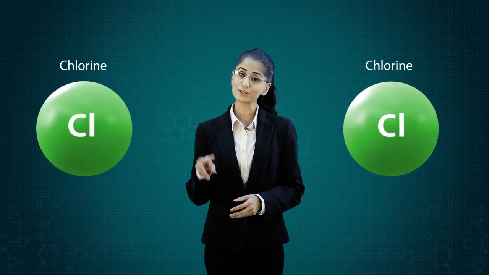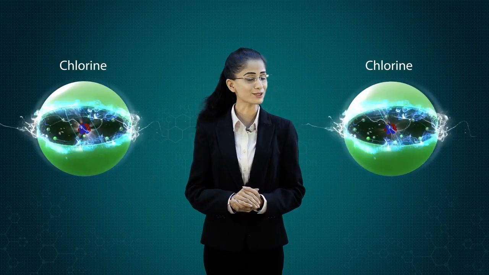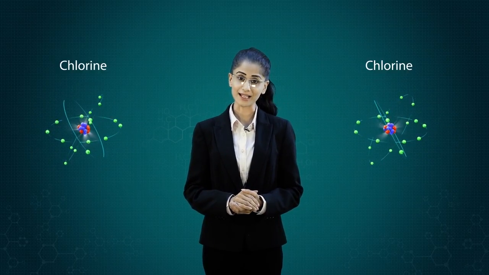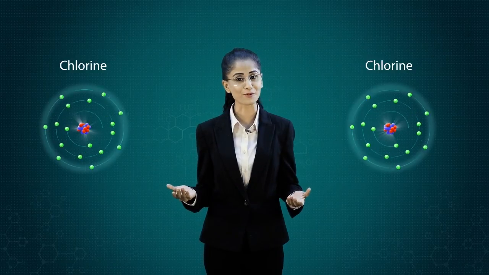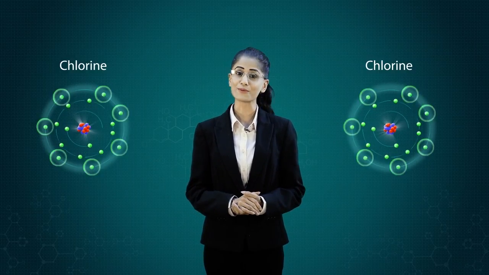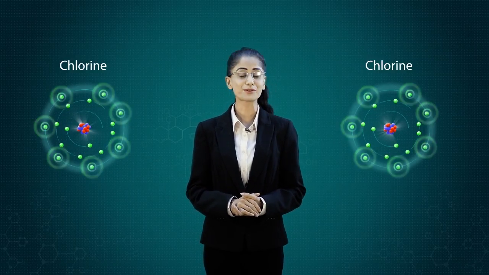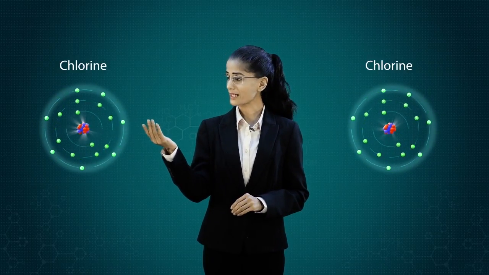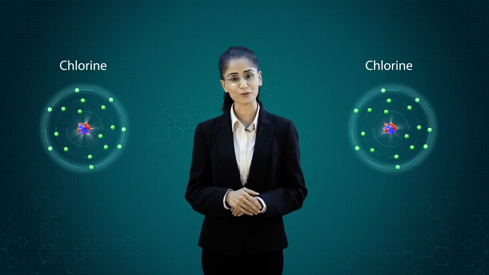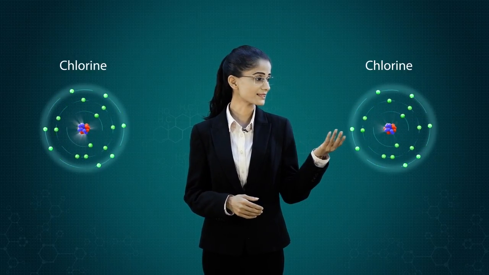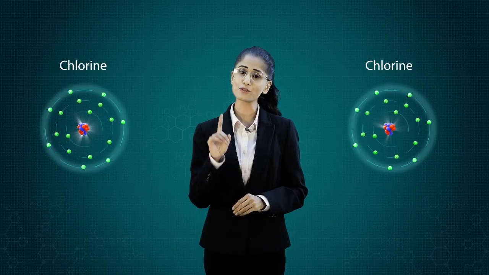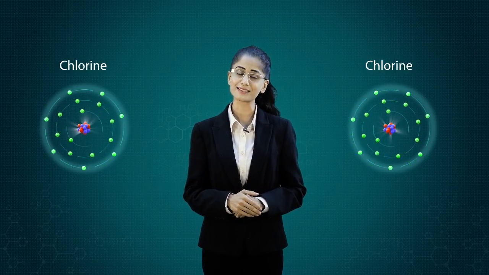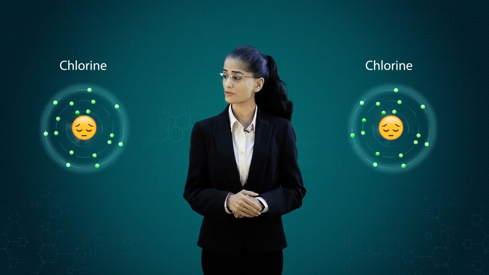What if both the atoms are neither willing to give up nor accept an electron? Suppose two chlorine atoms come close to each other. A chlorine atom has 7 electrons in its outermost shell. So, both need an extra electron to attain the state of octet. This chlorine atom does not want to give up its electron. Neither does this, as they both need one more electron to attain stability. They are both very upset.